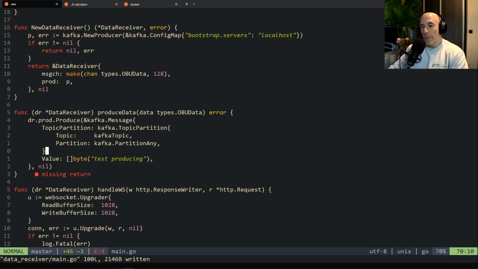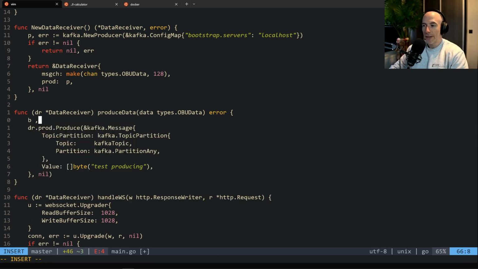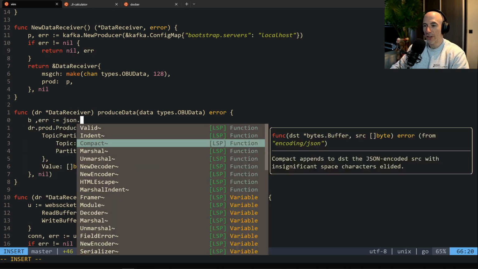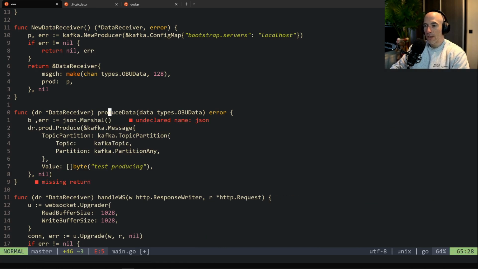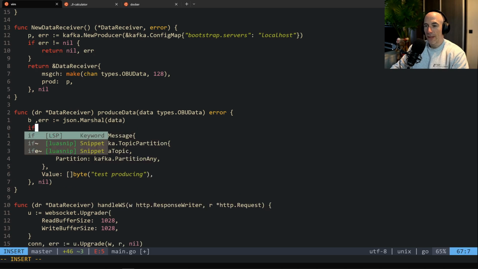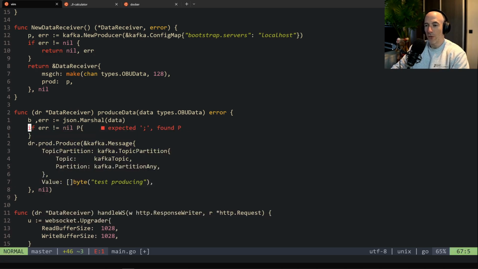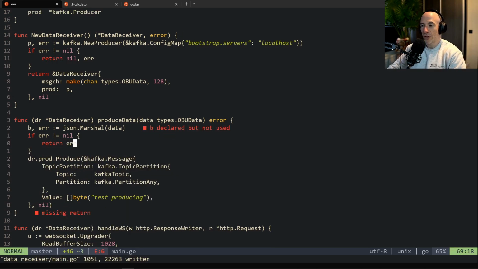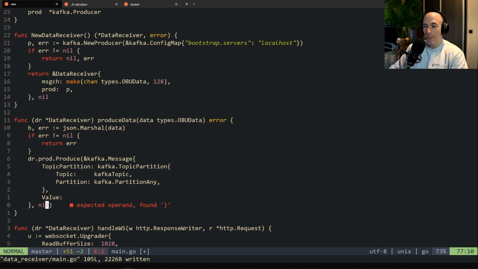All right, the value is going to be bytes, right? So first of all, what we're going to do, we're going to say b, err is going to be json.Marshal. We're going to marshal this data. If err is not nil, we're going to return this error, right? We're going to return err because there is an error. Undeclared name json, b not used. It's all fine, no worries about that. Yeah, so then we have bytes here, so we're going to put that byte into the queue, right? Just like that, and it's not going to return. I think this produce, I don't know what it is. Maybe it's returning an error. Is that true?